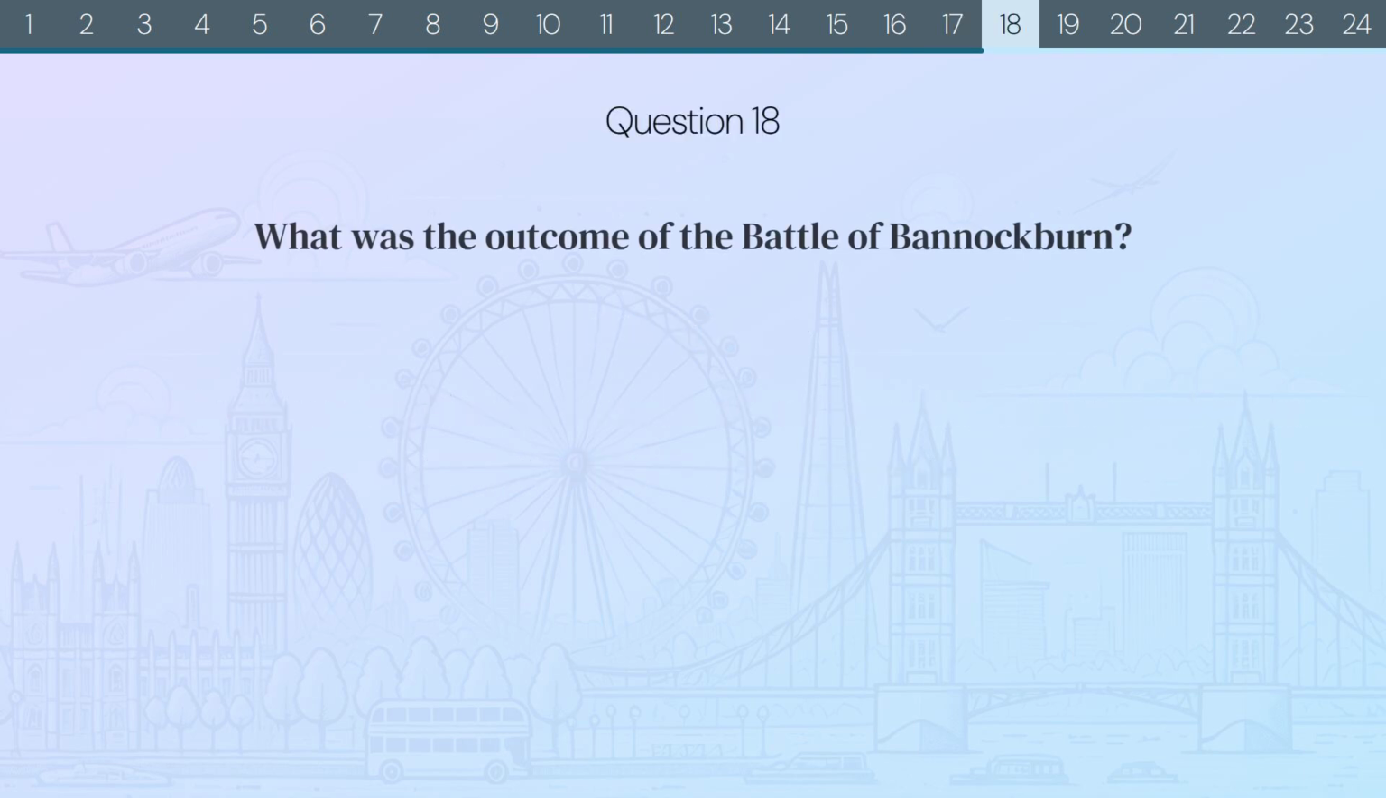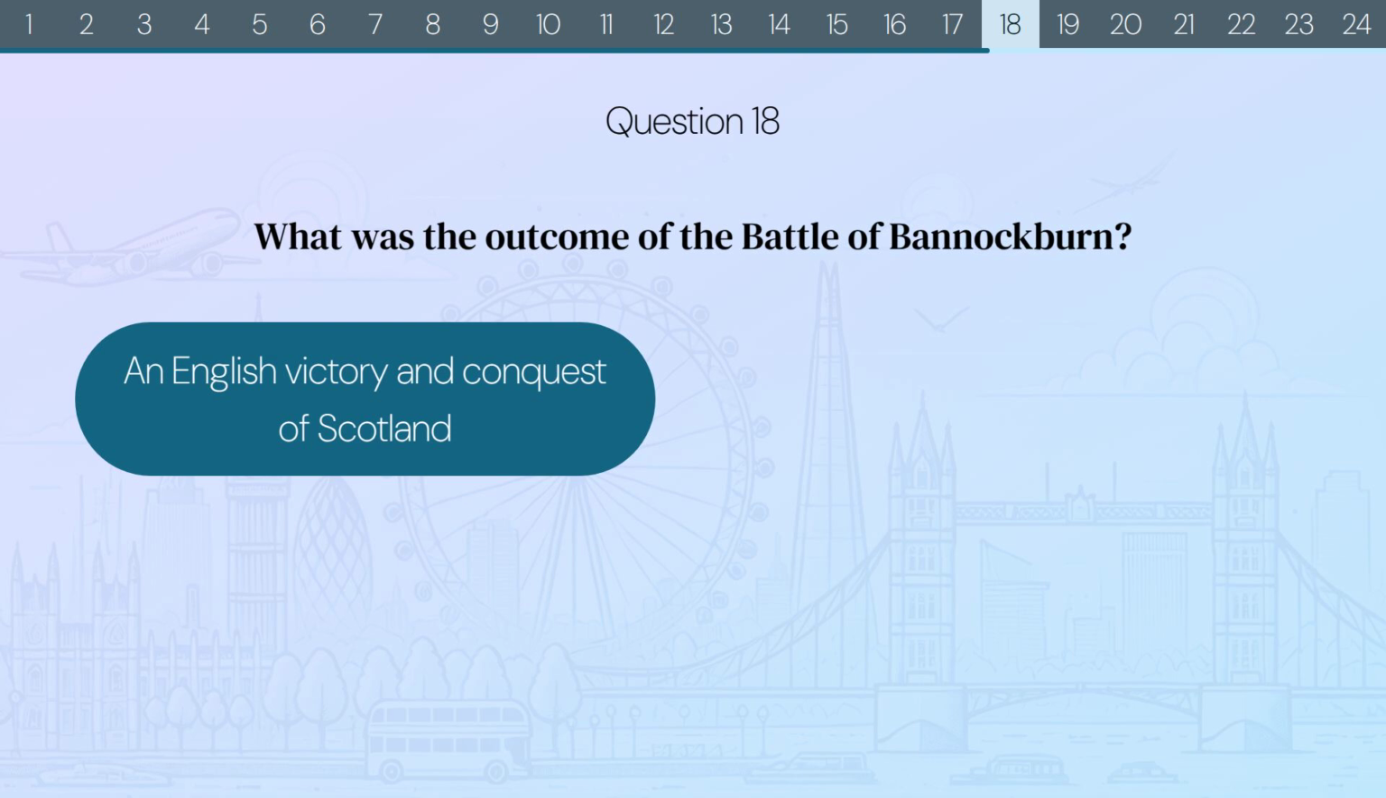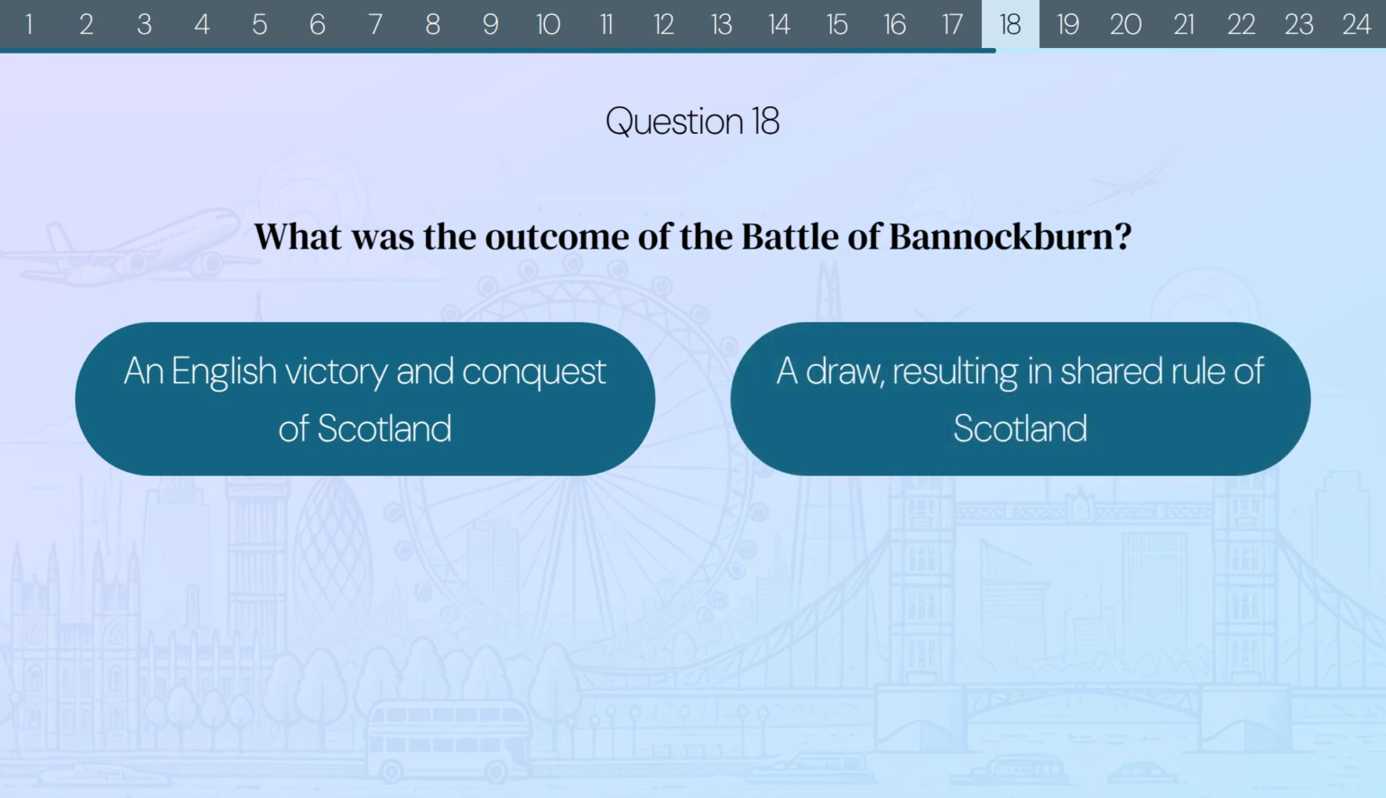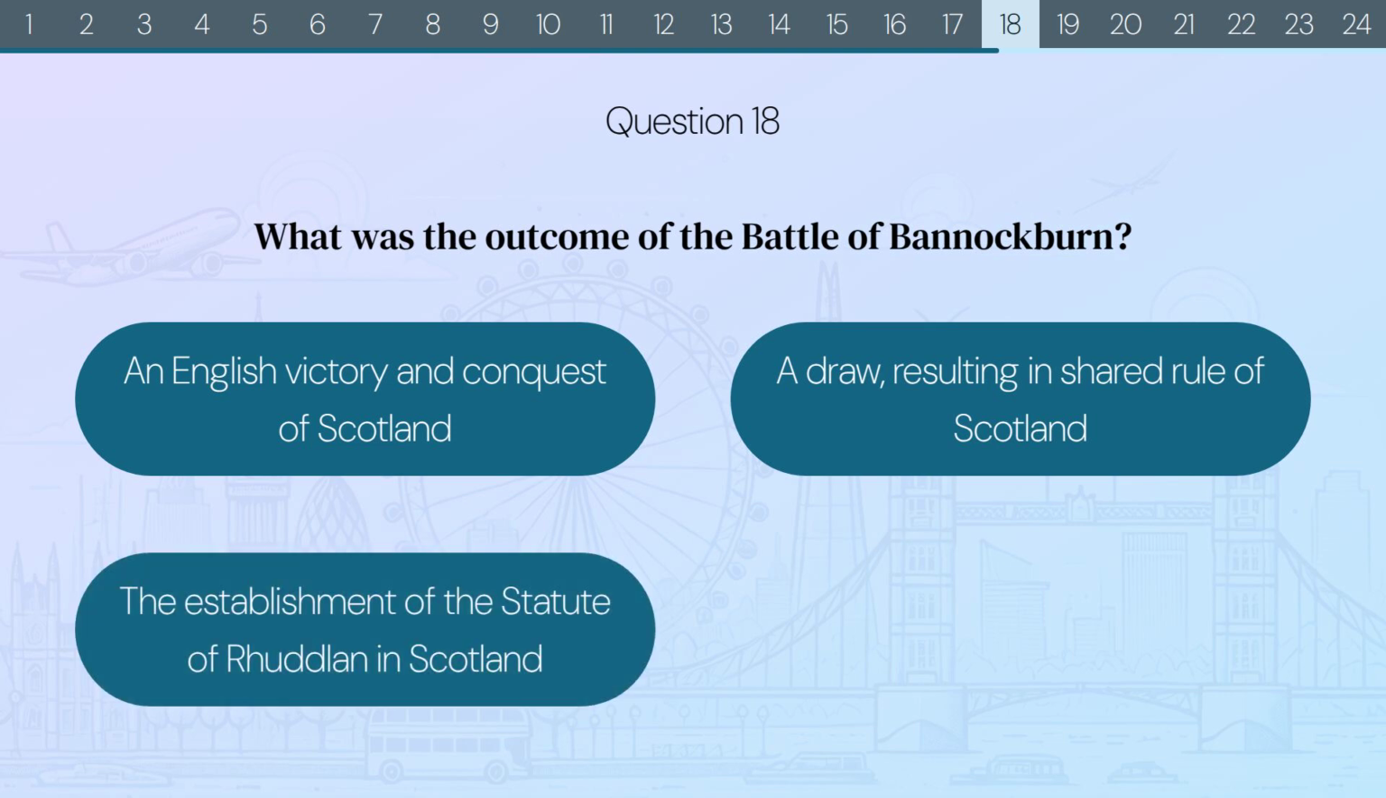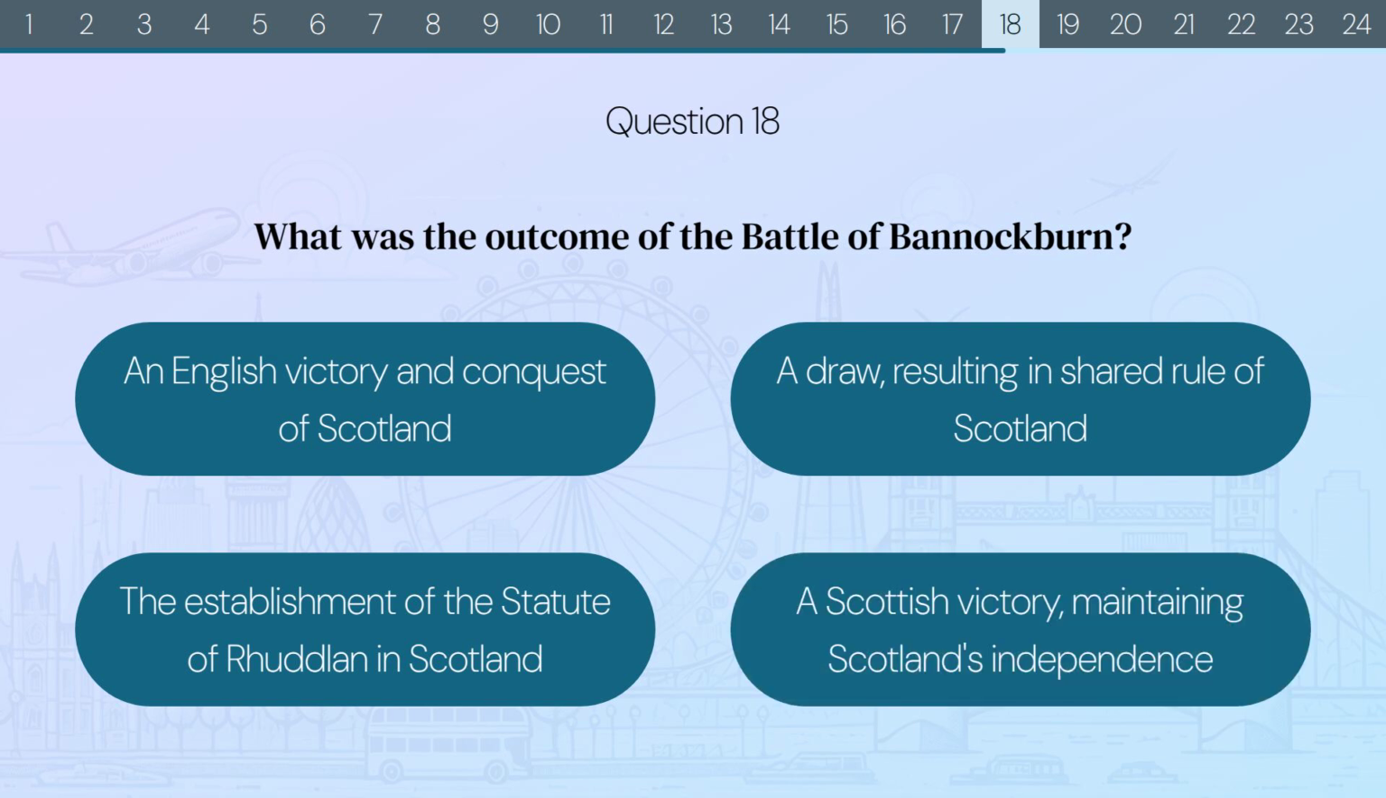Question 18. What was the outcome of the Battle of Bannockburn? An English victory and conquest of Scotland. A draw, resulting in shared rule of Scotland. The establishment of the Statute of Rhuddlan in Scotland. Or a Scottish victory, maintaining Scotland's independence.